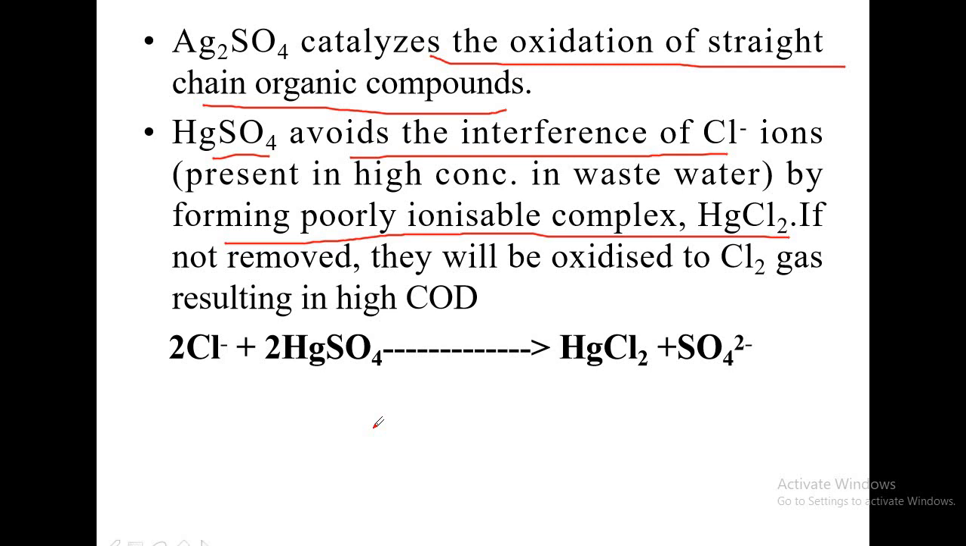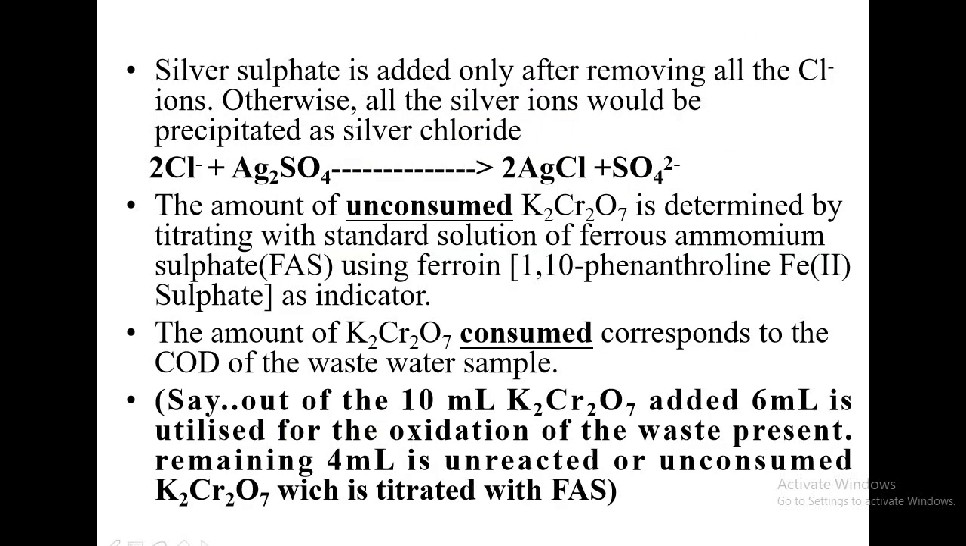But by procedure, you should be knowing what this mercuric sulfate is required for. Okay. Next, silver sulfate, that is Ag2SO4. It is added only after removing all the chloride ions. Silver sulfate is added only after removing all the chloride ions. Otherwise, all the silver ions would be precipitated as silver chloride.